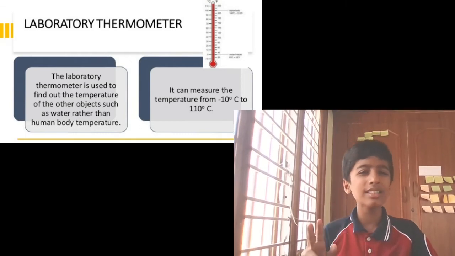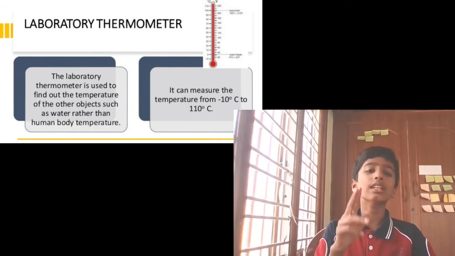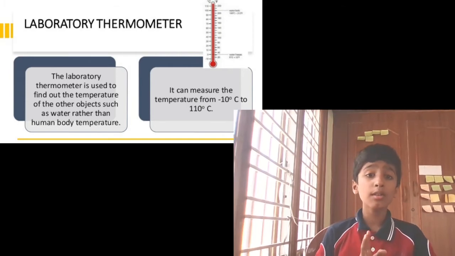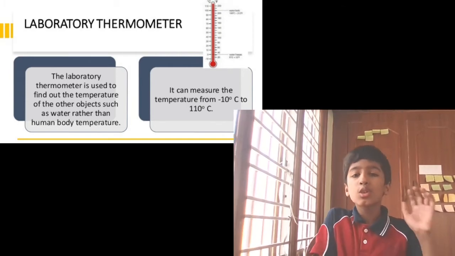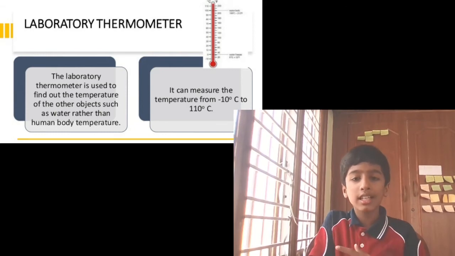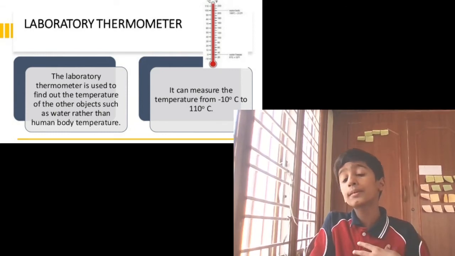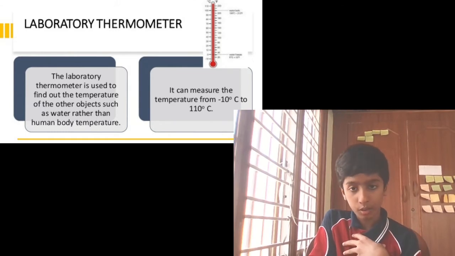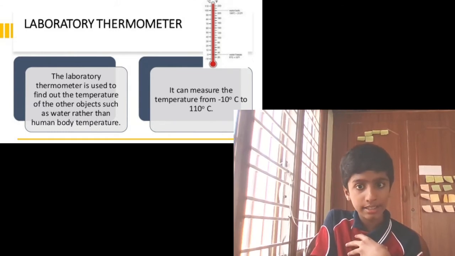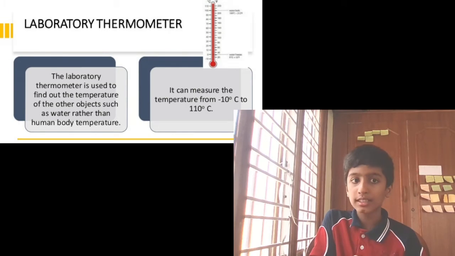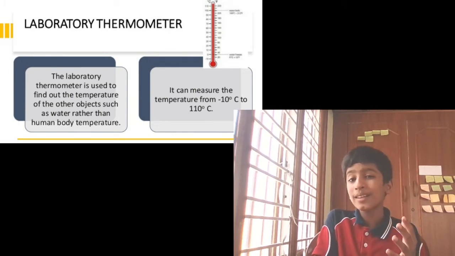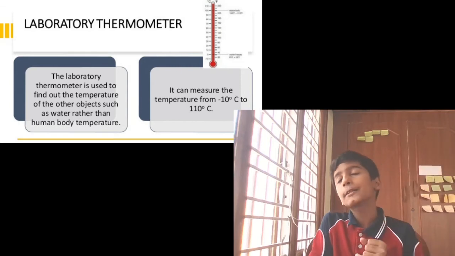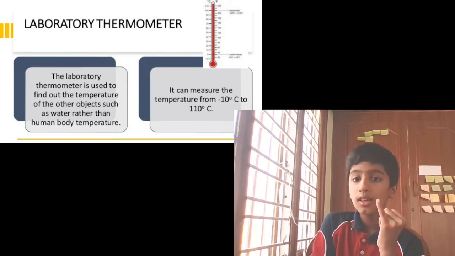Now the laboratory thermometer is used to find out the temperature of other objects such as water, rather than human body temperature. So now we learned about the clinical thermometer. It is used to measure human body's temperature. But this laboratory thermometer is used to measure other things like chemical solutions and water.